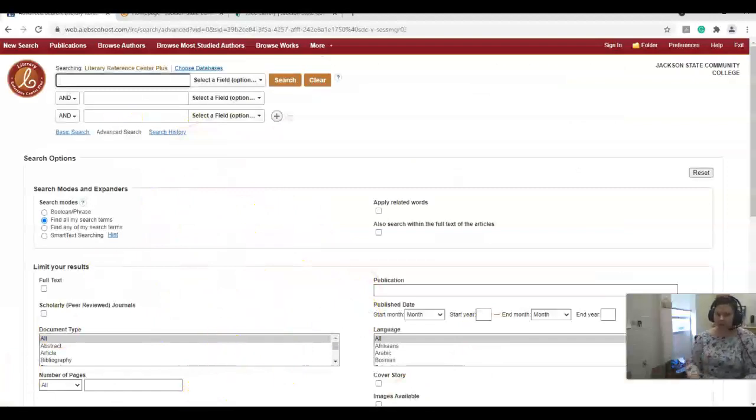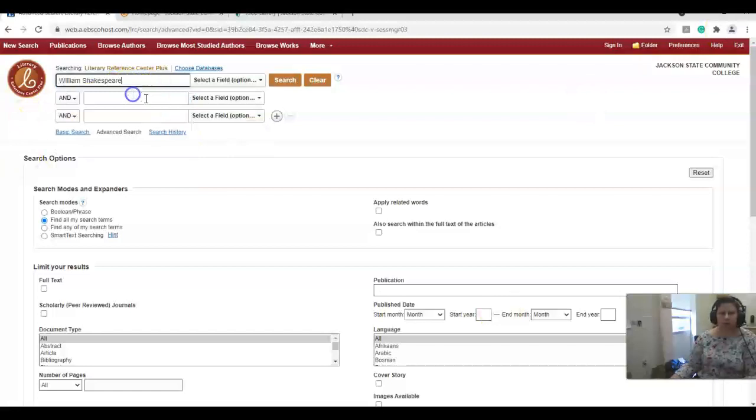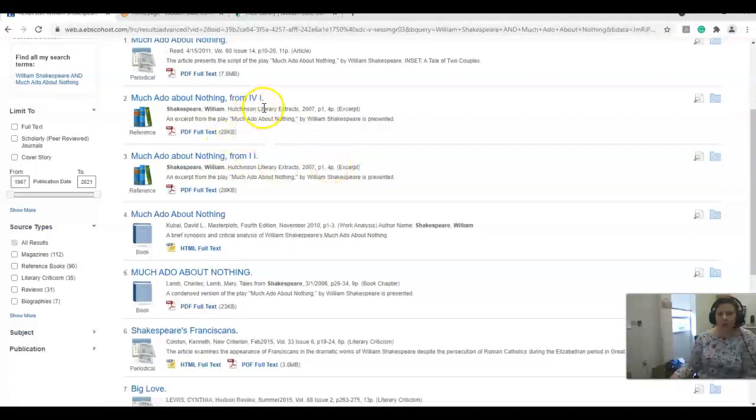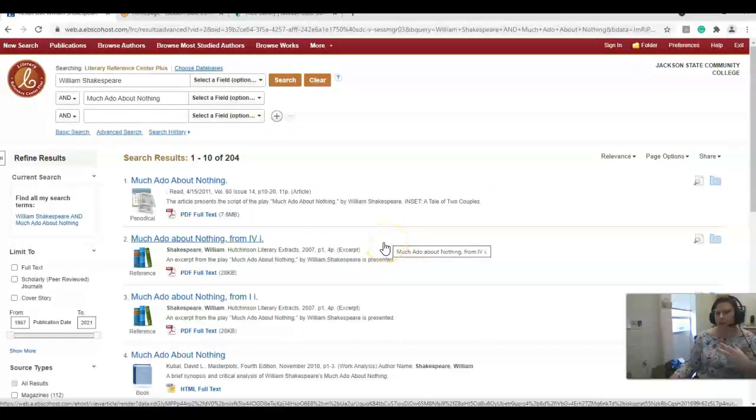So our example topic today is going to be Shakespeare. If we were just looking at William Shakespeare, we would plug him in up here. And we could do William Shakespeare, and we're going to do Much Ado About Nothing. Put that right there. And so you'll get a number of different articles. There are some excerpts from different literary criticisms. What you'll find, especially in the Literary Reference Plus, is that a lot of these are criticisms that other scholars in the field have written about Shakespeare's plays, specifically this play.